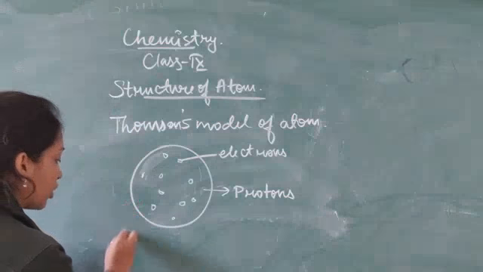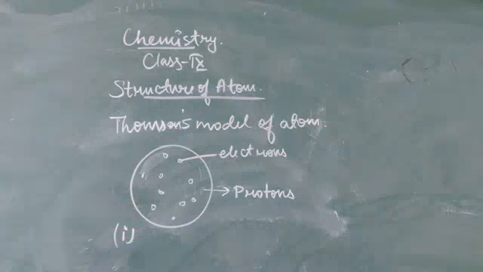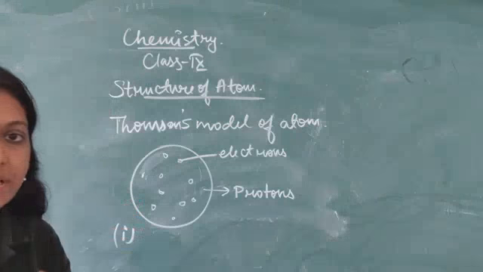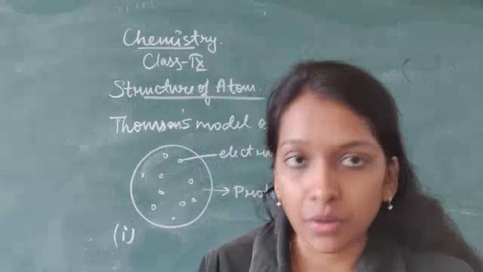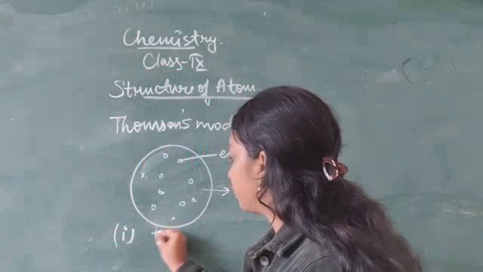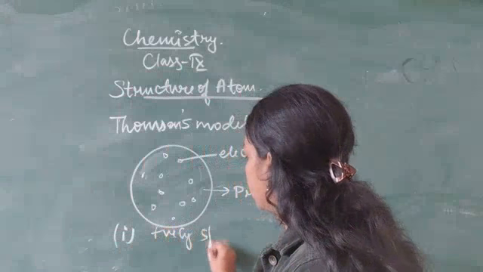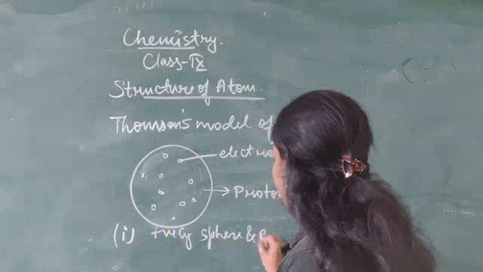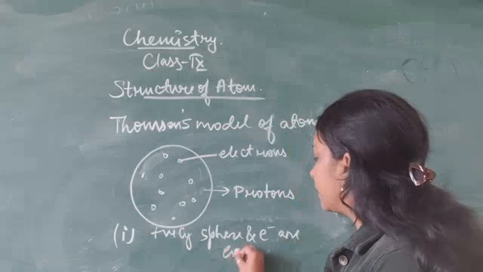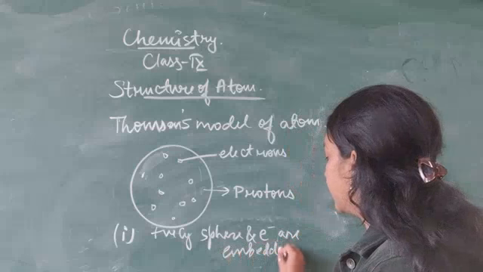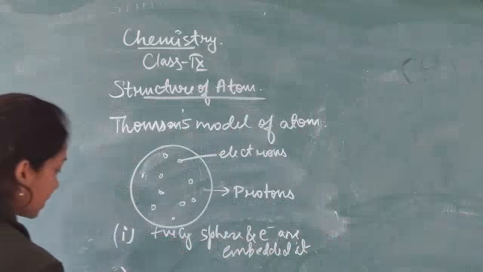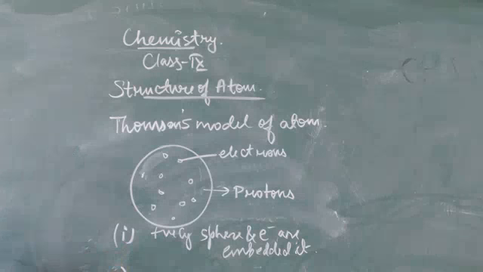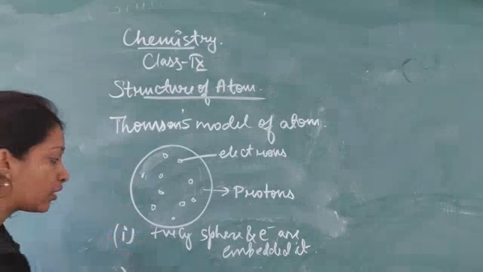So Thomson said that an atom consists of a positively charged sphere and the electrons are embedded in it. Embedded means present in it. Second, the charges are present in equal magnitude, so the atom will be overall neutral.